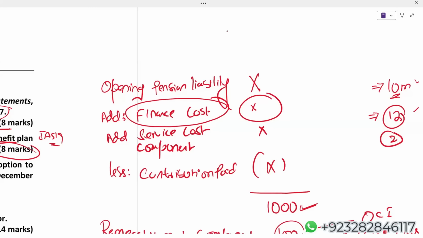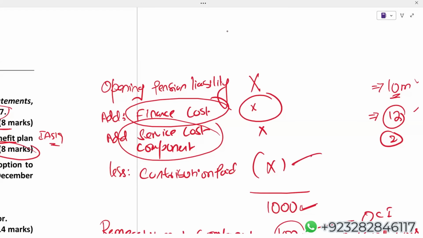Logically, you will write that finance cost obviously impacts P&L, but in the statement of P&L, finance cost will be shown in the financing category. The service cost component we will show in the operating category. Contribution paid is not impacting the P&L. What is contribution paid actually doing?